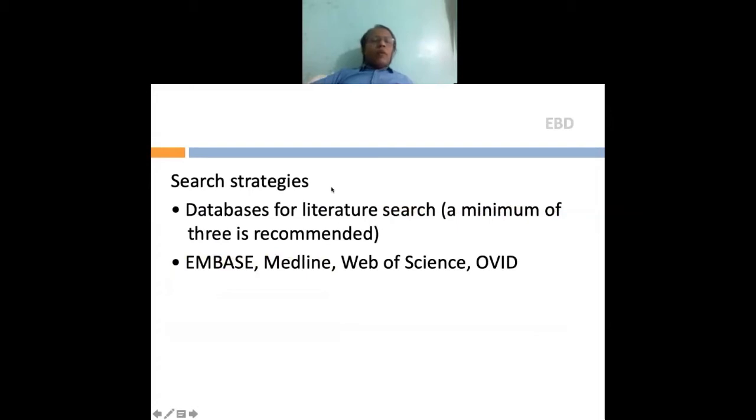Okay, now you need to have search strategies. Always have search terminologies which are MeSH terminologies. You can also have search terminologies without MeSH terminologies, because that will then broaden your search. And always have multiple search engines like Embase, Medline, Web of Science, Ovid. You need to have multiple search engines available, because that is one of the requirements. You can't have just one search engine, PubMed, and that is all I'm going to include. No, that's not how it is done.